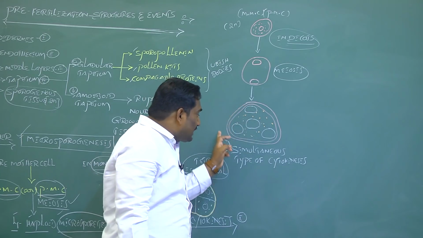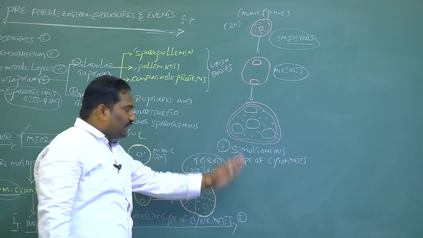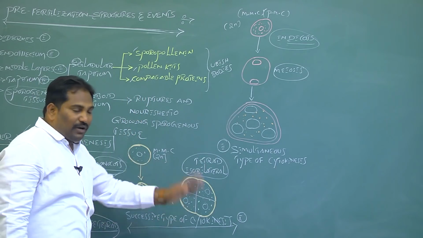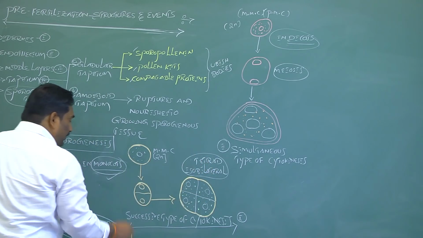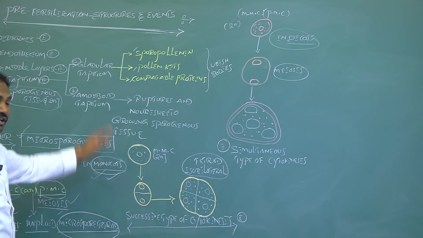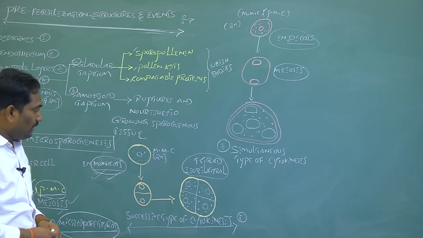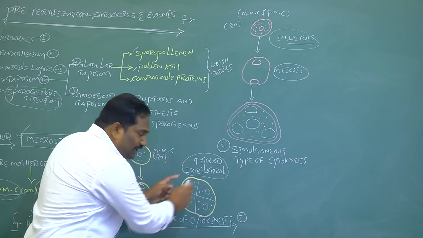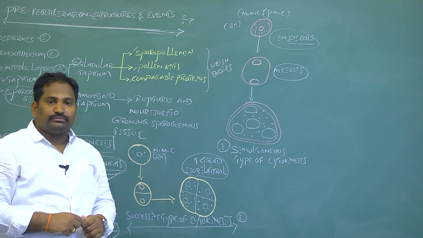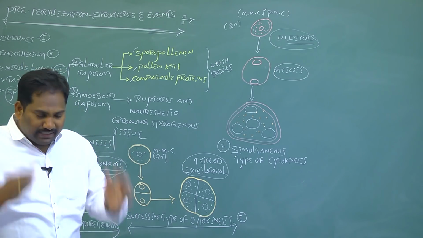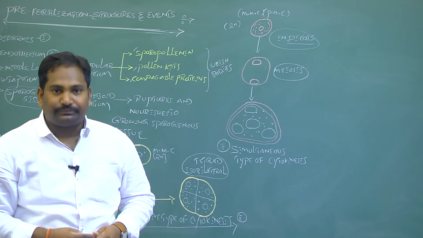This method is called simultaneous cytokinesis. Out of these 2 types, successive or isobilateral tetrad formation is the most advanced, seen in monocots. At the mature condition of the anther, the tetrad of pollen grains or microspores separate from each other, and each microspore or pollen grain can develop into a male gametophyte.